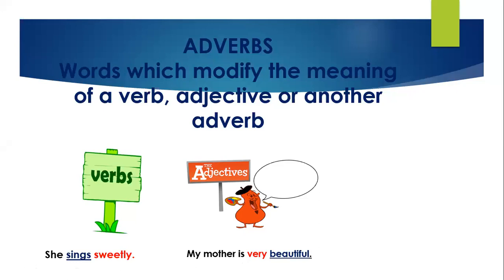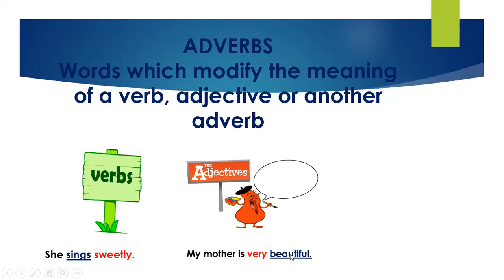My mother is beautiful, but how much is she beautiful? And further, the word very is adding something to the meaning of beautiful. So very is adverb here, that is adding something to the meaning of the adjective beautiful. So that means adverbs also modify the meaning of adjectives.